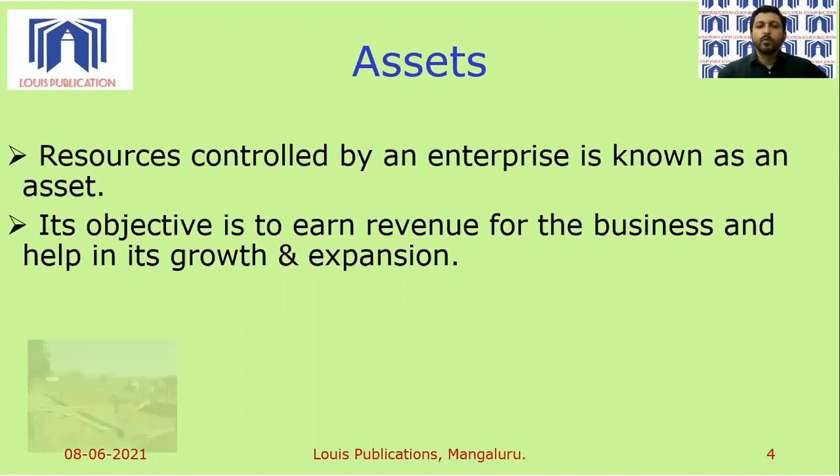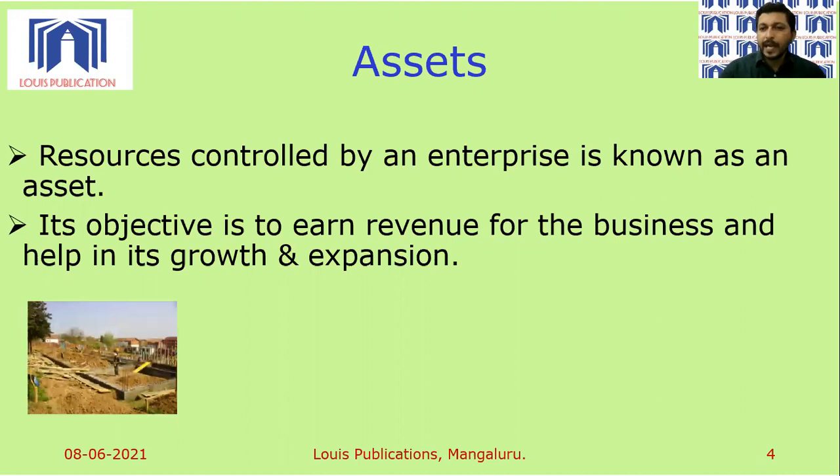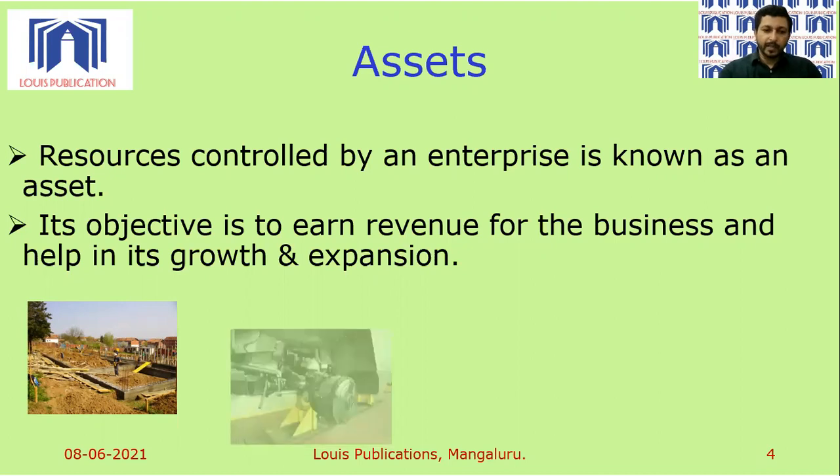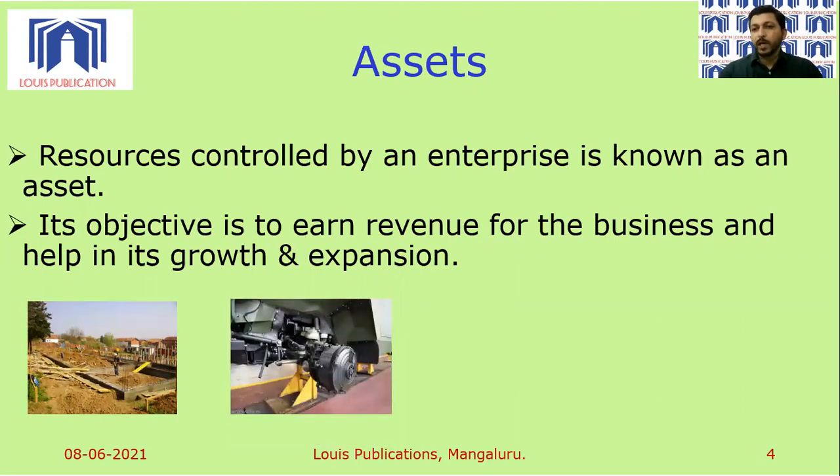So let's look at a few examples of assets. Land and building: you can take a factory building, an office building, or a vacant land which the business owns, where very soon we are going to construct our office building or a factory building. Then we have plant and machinery.